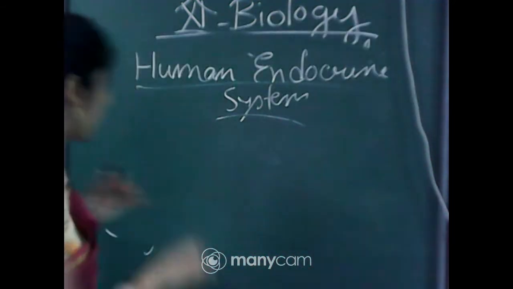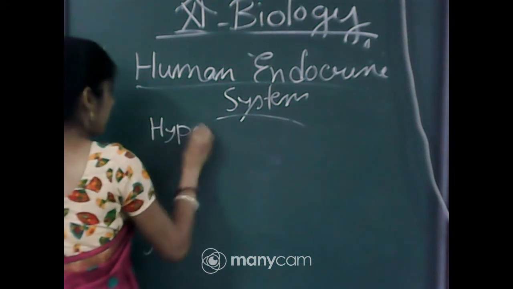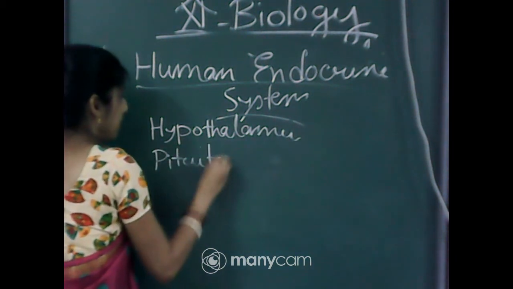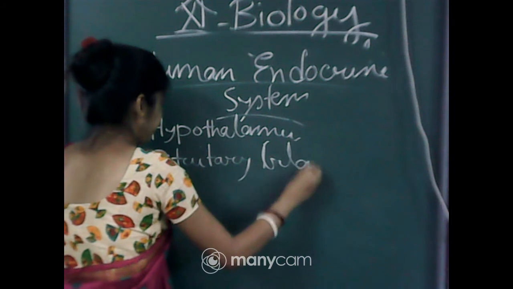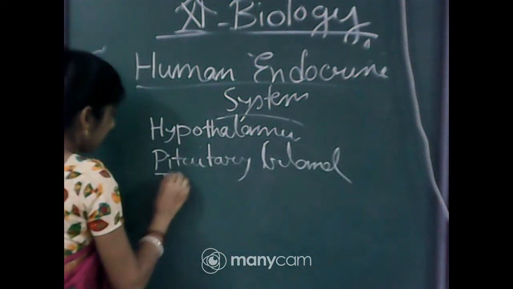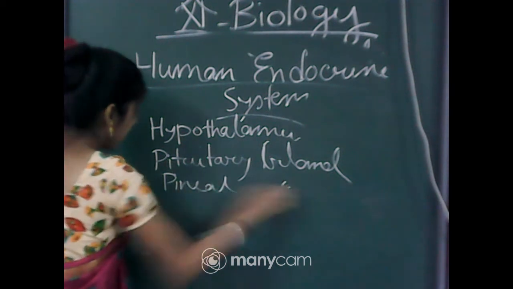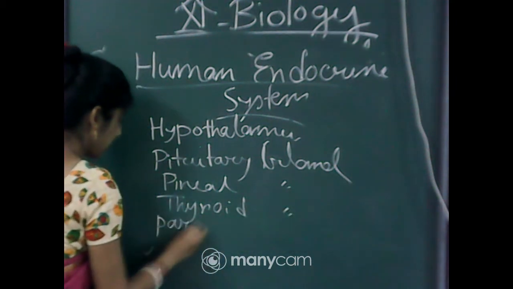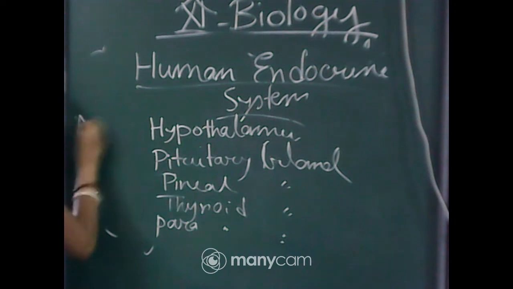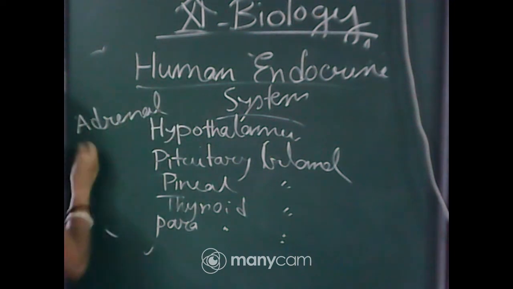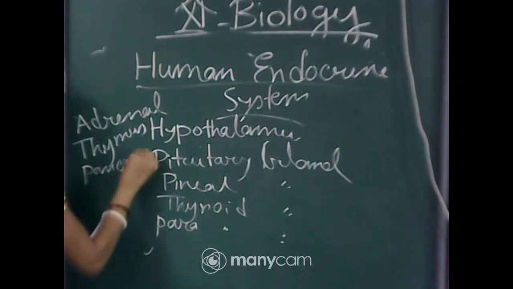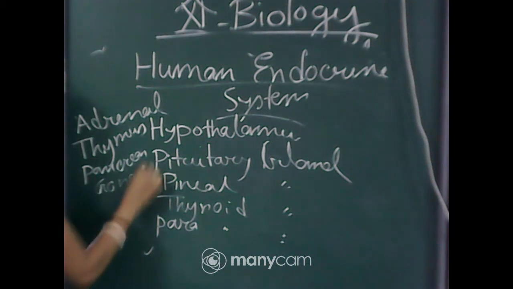Okay, and what are the different endocrine bodies in our body? These are hypothalamus, pituitary gland, pineal gland, thyroid gland, parathyroid gland, adrenal gland, thymus gland, pancreas, and gonads, meaning testes and ovary.